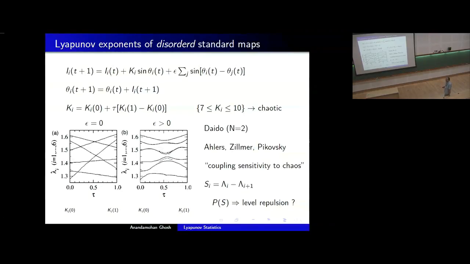Actually, what you're doing is you're taking a product of a lot of matrices, and then finding the singular values, and then finding the log of them. And then you're trying to do a spectral analysis in terms of nearest neighbor spacings.